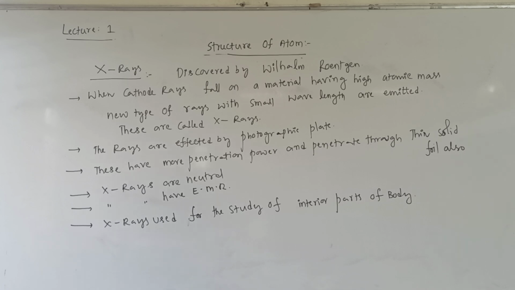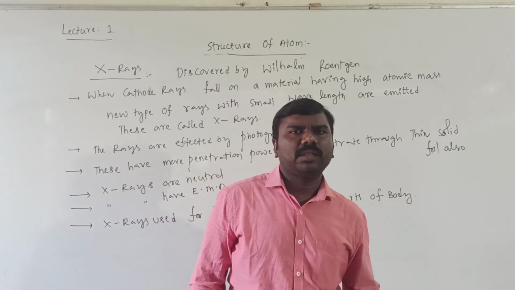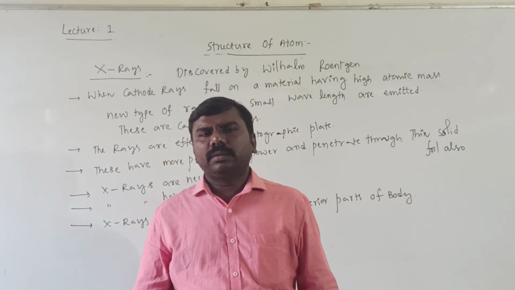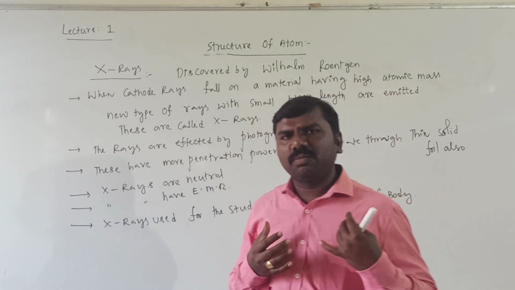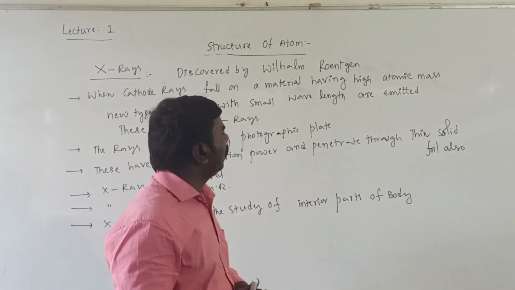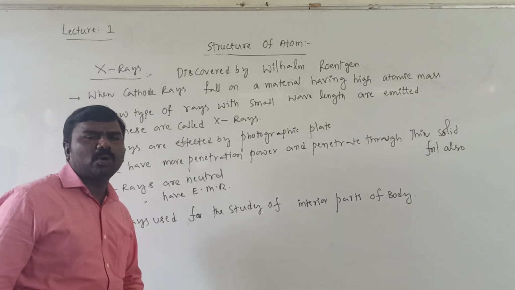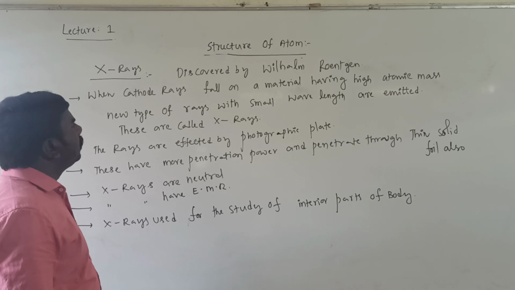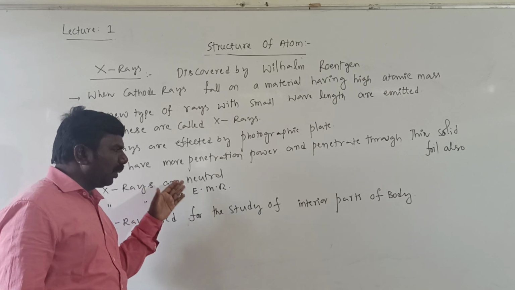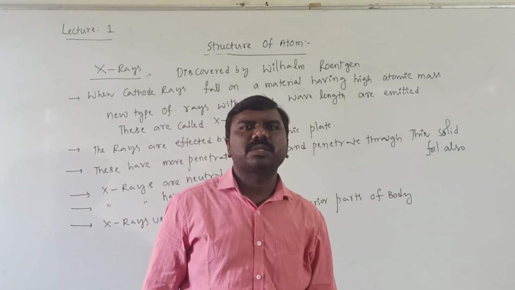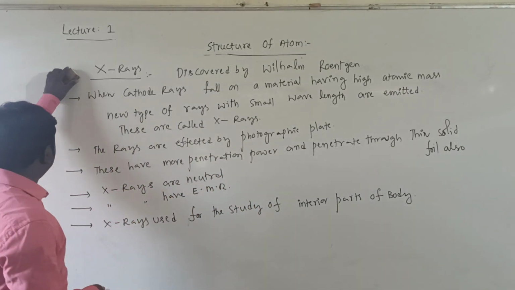Okay, students, whatever I told you, I have written on the board. X-rays are formed by passing cathode rays on a particular material having high atomic mass. They have more penetrating power and a small wavelength. Wavelength less, obviously energy will be more. Next, these rays affect a photographic plate, and are neutral, highly penetrating electromagnetic radiation. That's why we use them to study the interior parts of the body. Okay, next.